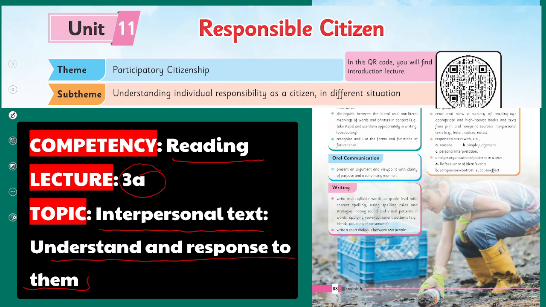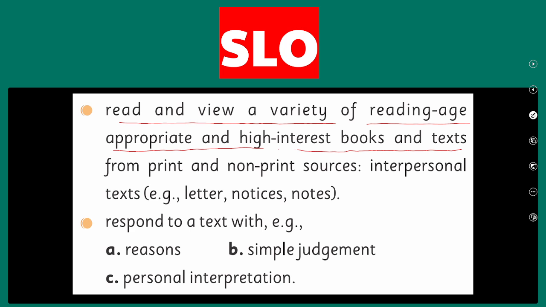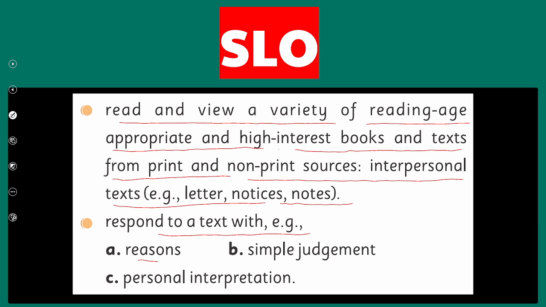So let's find out what the SLO is saying. The SLO states: read and view a variety of reading age-appropriate and high-interest books and texts from print and non-print sources, interpersonal text, letters, notes. Respond to the text with reason, simple judgment, personal interpretation.